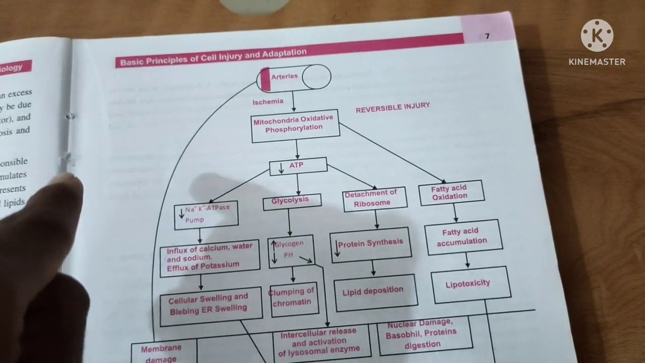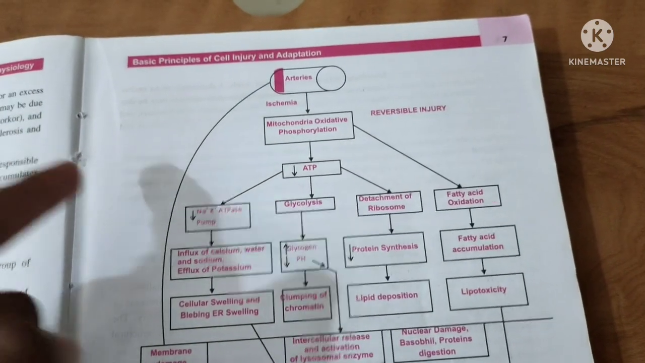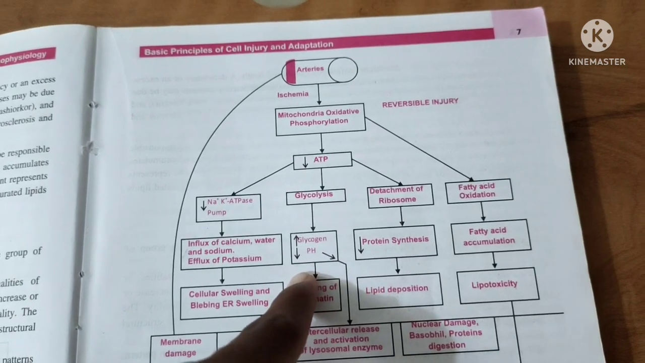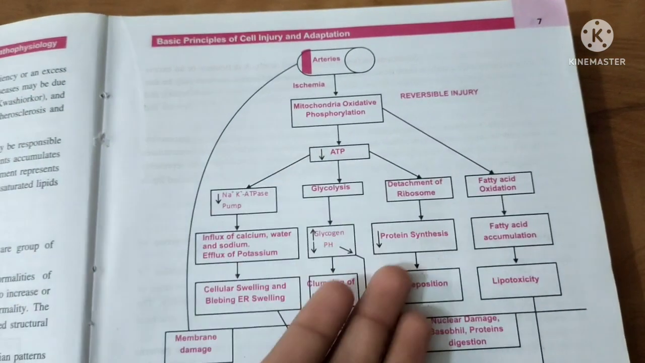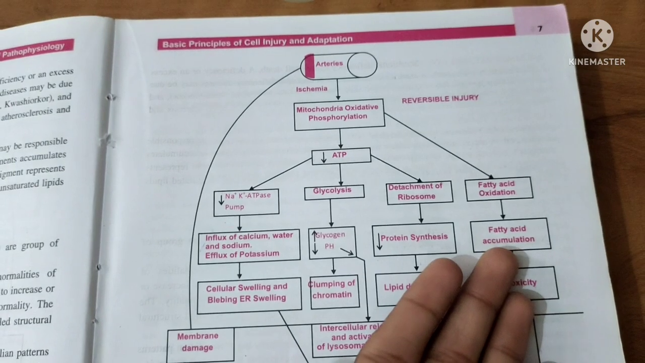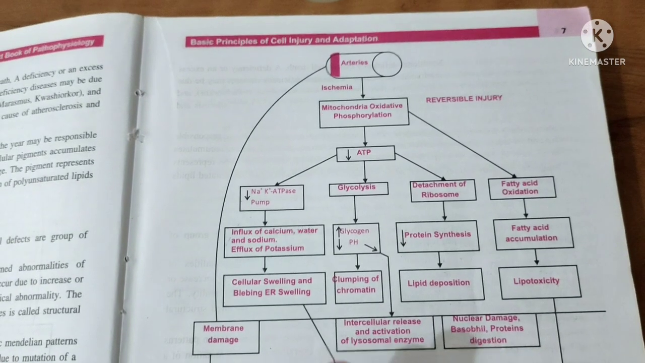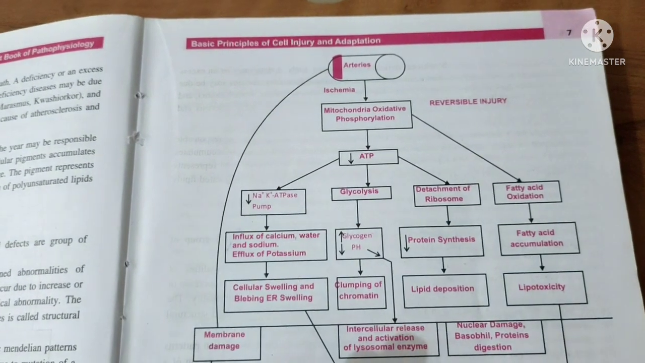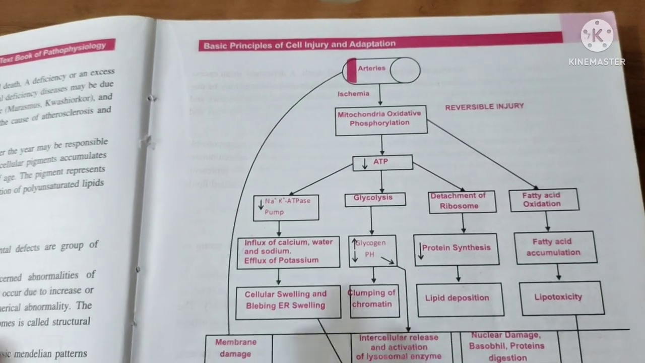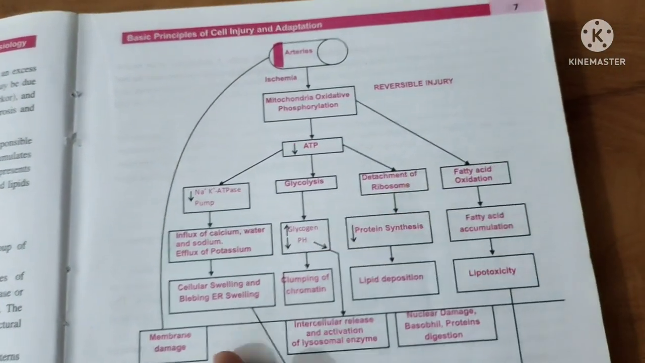This is a very clear and fine process in reversible cell injury. Irreversible cell injury I will show you later. Here, after glycolysis, what happens? There will be depletion of glycogen and a decrease in pH, or an increase in glucose synthesis. Then due to the detachment of ribosomes, there is a decrease in protein synthesis. Then fatty acid accumulation, lipid deposition due to decreased protein synthesis. Clumping of the chromatin due to these changes. Then cellular swelling. It's enough.